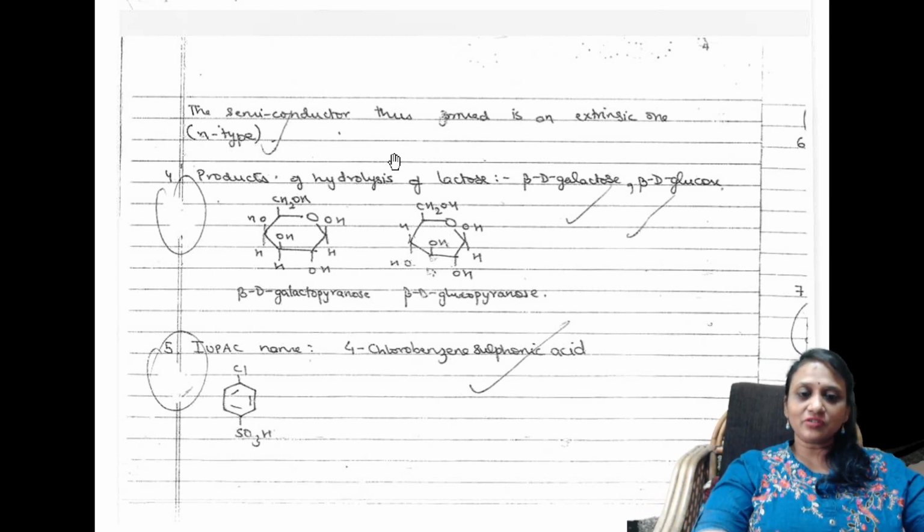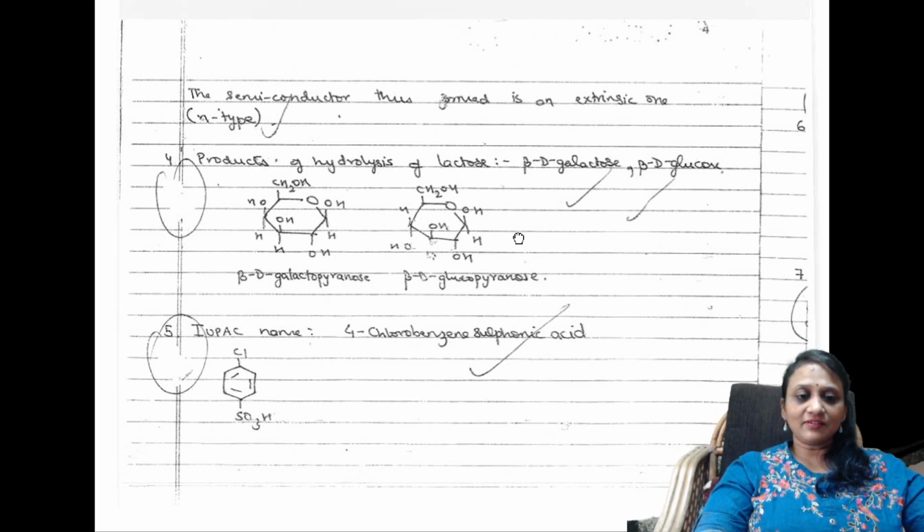So for the product of hydrolysis, write the types and examples. Like that, they have asked the IUPAC name of this. There is a compound. What is the IUPAC name? So perfectly, you have to write the name and draw the structure. 1 mark. Isn't it easy?